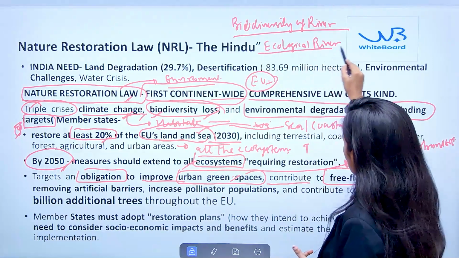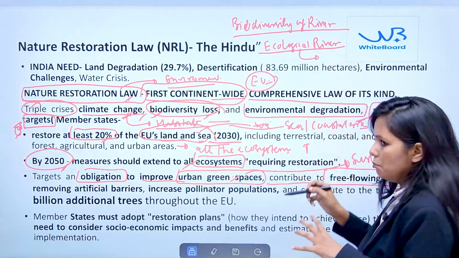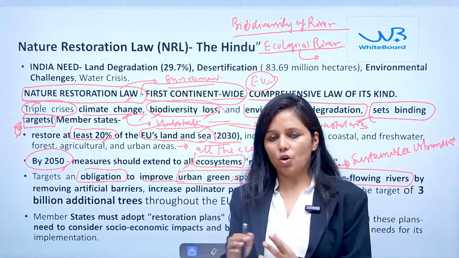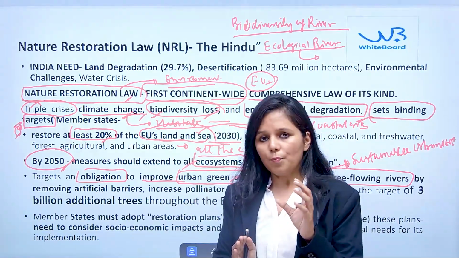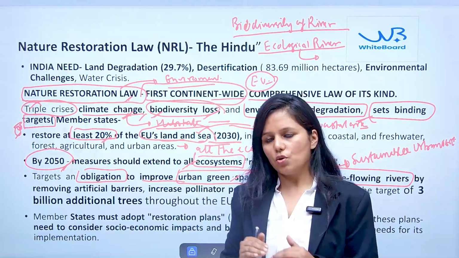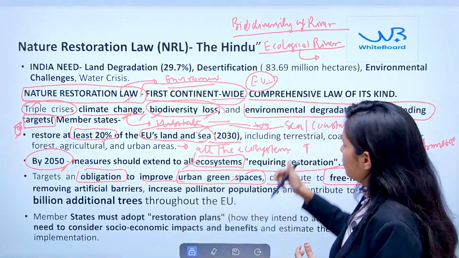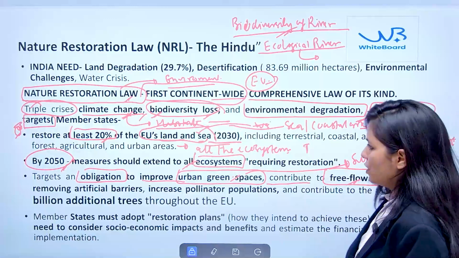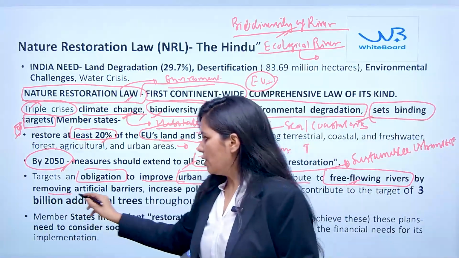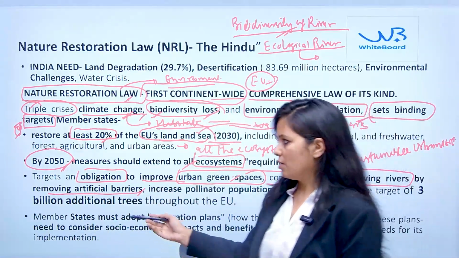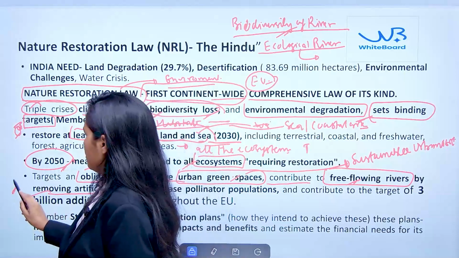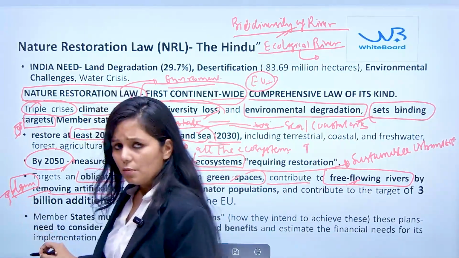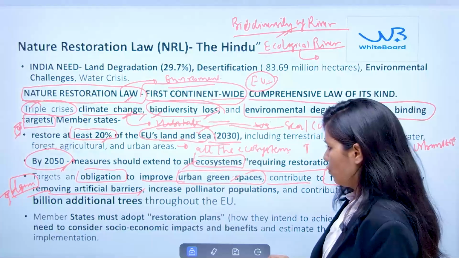Here the meaning of ecological flow is the minimum amount of water that needs to flow without obstacle in order to protect the biodiversity or the microorganisms of the river. So there should be free flow of the river by removing artificial barriers. What are the artificial barriers? For example, if a dam is constructed, the dam obstructs the flow of the water.